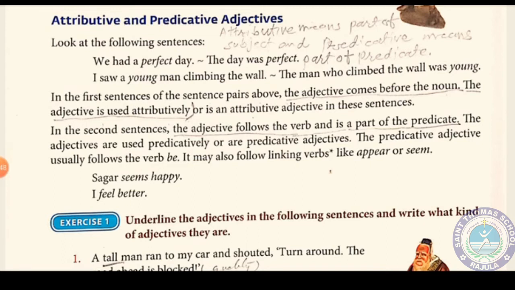So when an adjective is used predicatively, it usually comes with the verb be, and it may also follow a linking verb like appear or seem. Here are some examples. Sagar seems happy. Here, happy comes with seems. I feel better. Better comes with feel.